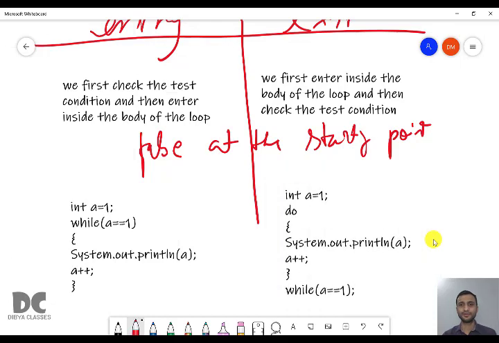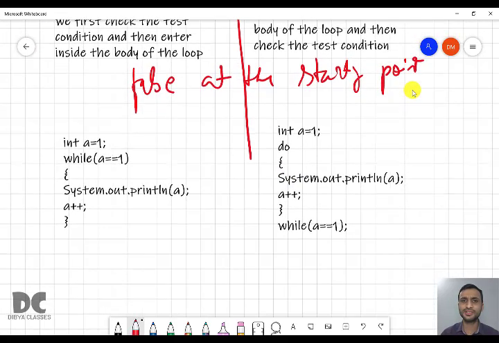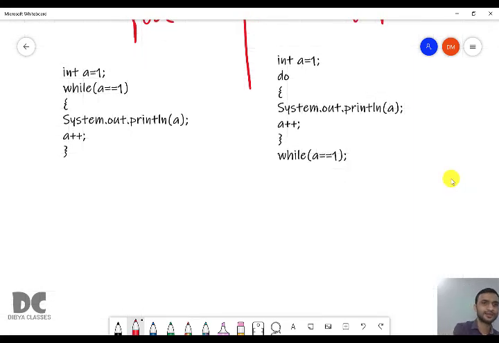Okay, so what is going to happen here? Let us first check what is the answer here. A equal to 1, while a equal to 1 is 1 equal to 1, true. True means it will enter inside, it will print 1. A value becomes 2 now. 2 equal to 1, false. So your final answer is 1.